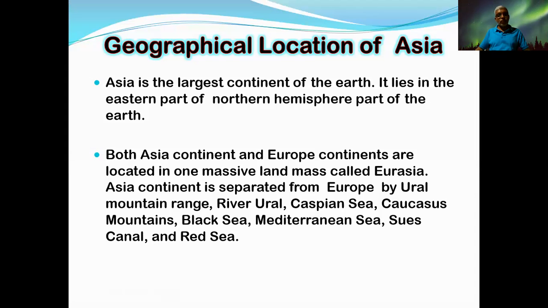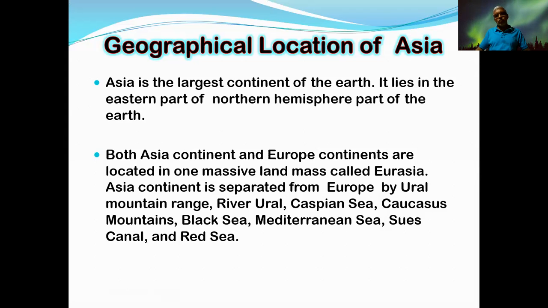In earlier grades you came across these words and you have identified them very well. Both the Asia continent and the Europe continent are located in one massive landmass called Eurasia. We discussed it earlier. The Asia continent is separated from Europe by the Ural mountain range, river Ural, Caspian Sea, Caucasus Mountains, Black Sea, Mediterranean Sea, Suez Canal, and Red Sea.